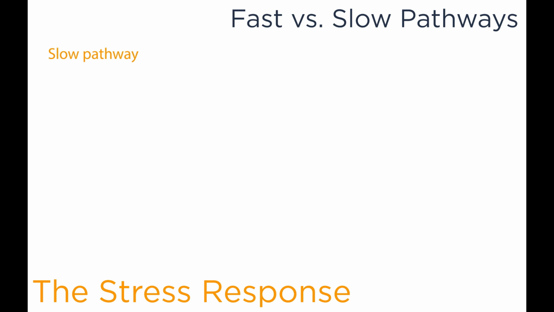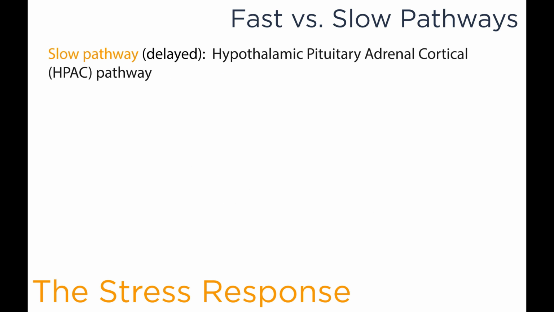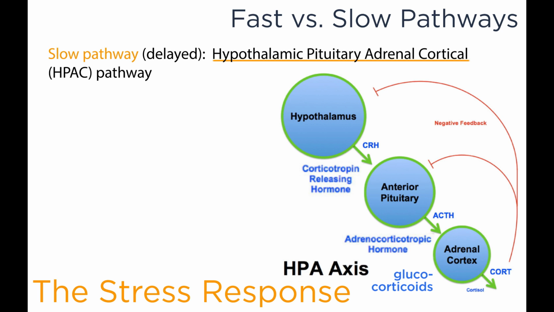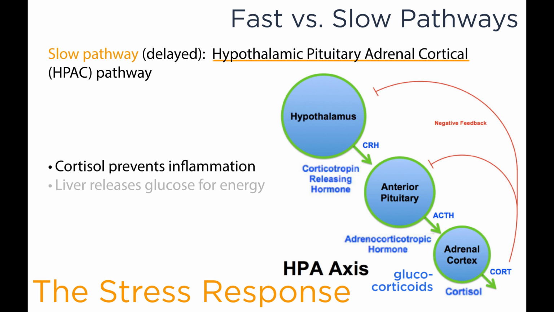The slow pathway, also known as the delayed pathway, is the hypothalamic pituitary adrenal cortical pathway. In this pathway, the hypothalamus is stimulated, causing the release of corticotropin-releasing hormone, which has an effect on the anterior pituitary to cause the release of adrenocorticotropic hormone, which in turn has an effect on the adrenal cortex, which causes the release of glucocorticoids such as cortisol. Cortisol prevents inflammation, and the liver will also release glucose for energy in response to cortisol.